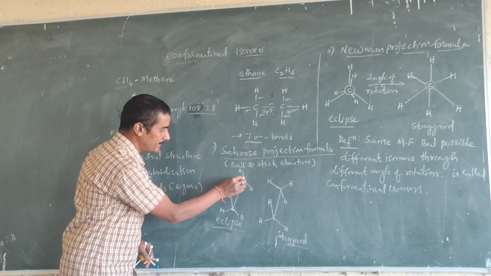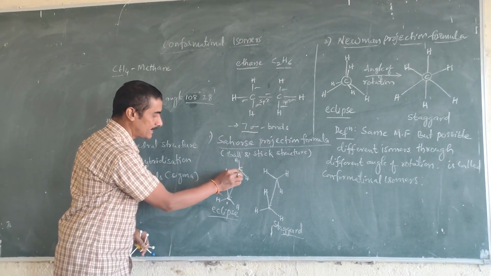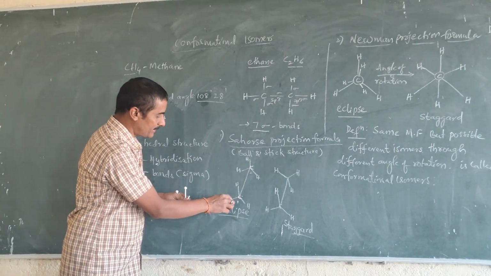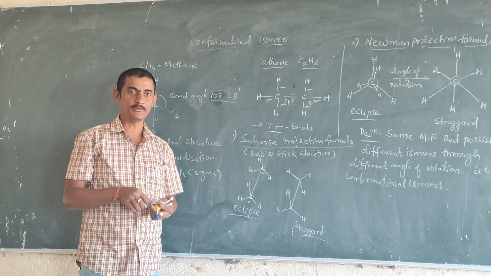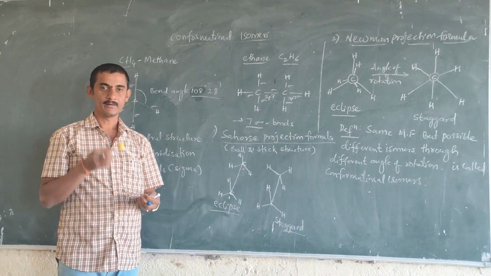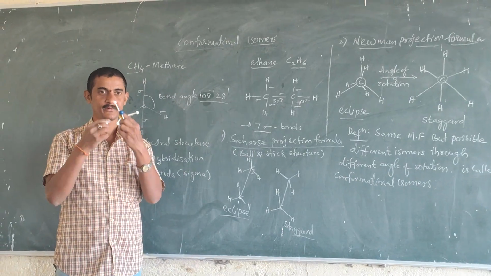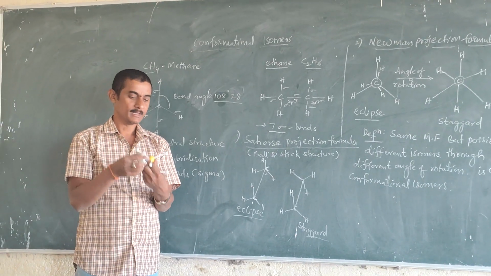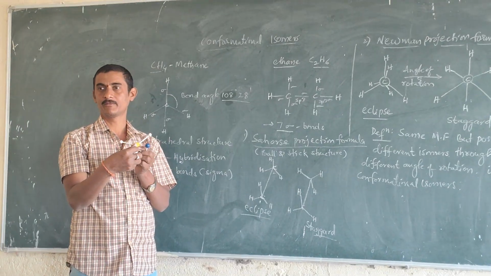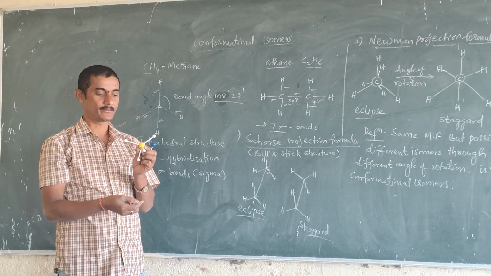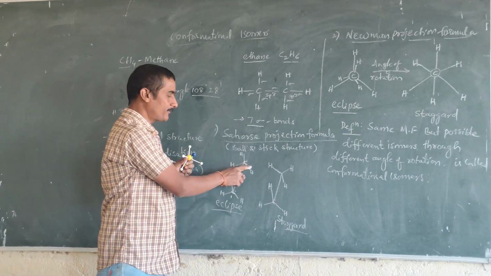This is the first carbon, the second carbon. This carbon is the front view carbon, exactly our face side. The back side is the rear view carbon.